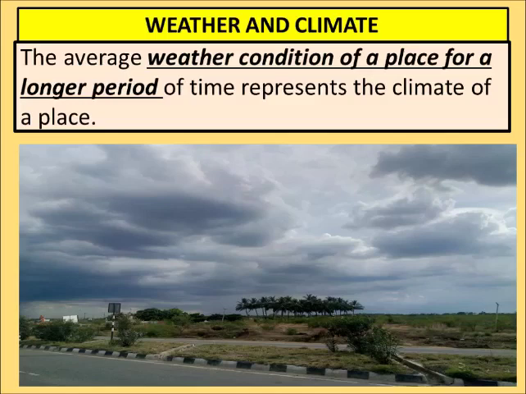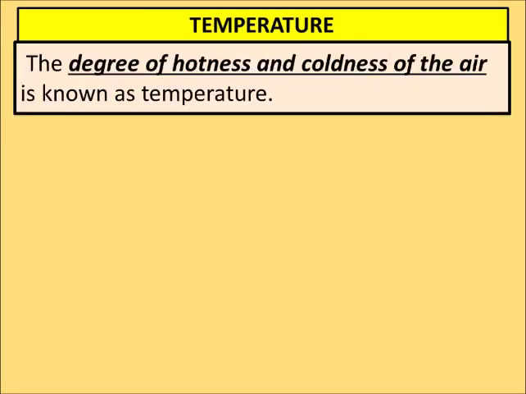And when we talk about Jaipur or Udaipur or Gujarat, most of the time these areas remain hot. So the weather condition over a longer period is known as climate.